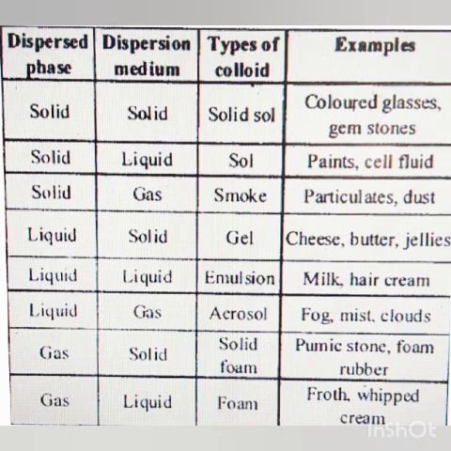When the dispersed phase is liquid and the dispersion medium is gas, it is an aerosol: fog, mist, cloud. They all are colloids. If the dispersed phase is gas and the dispersion medium is solid, it is called a solid foam: pumice stone, foam rubber. If the dispersed phase is gas and the dispersion medium is liquid, then the type of colloid is foam: froth, whipped cream. I hope it is clear.